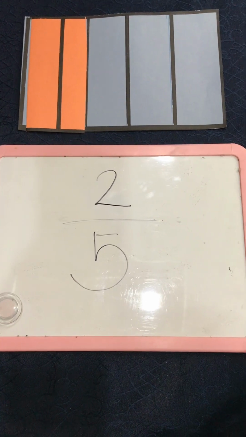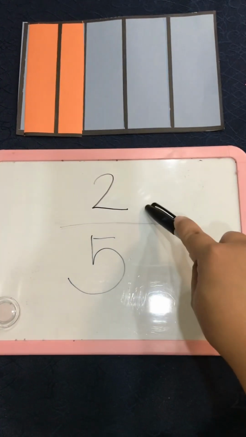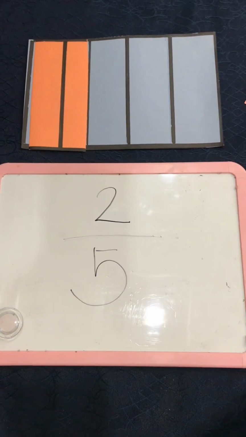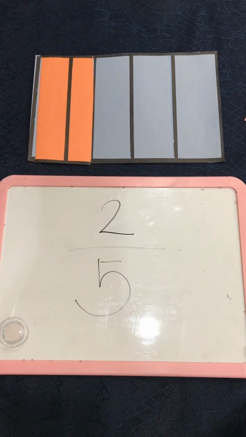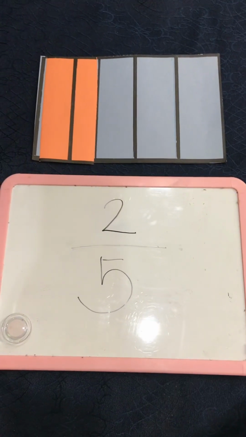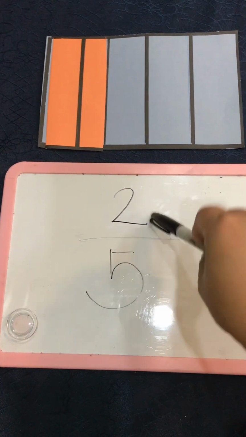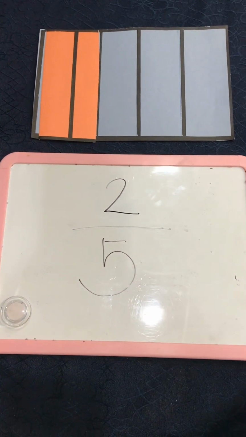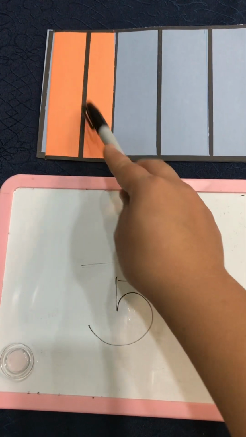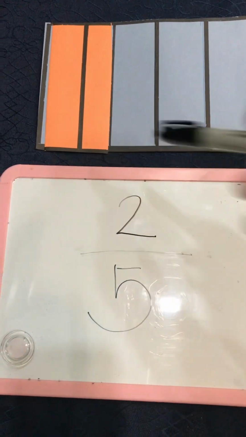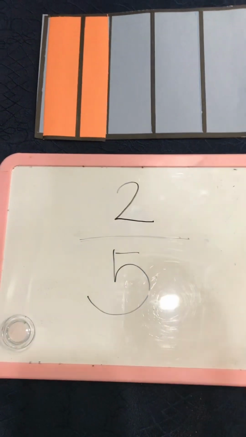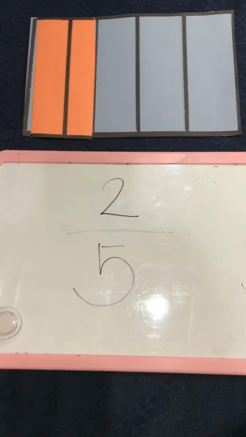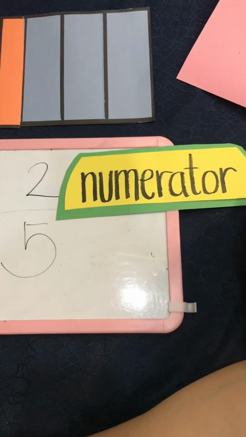How are we going to define this number and this number? The answer is that these two numbers are not alike. When we define the 2 different columns and write the digit, the upper number of the fraction is called the numerator.